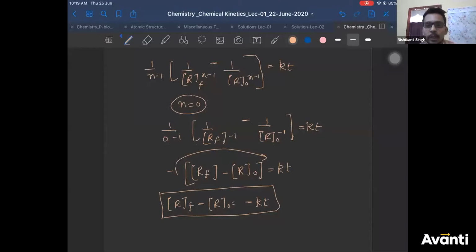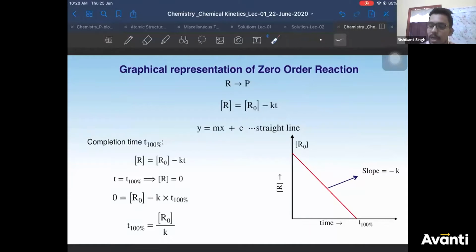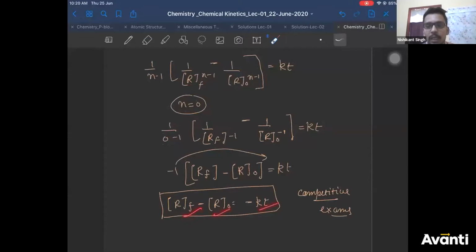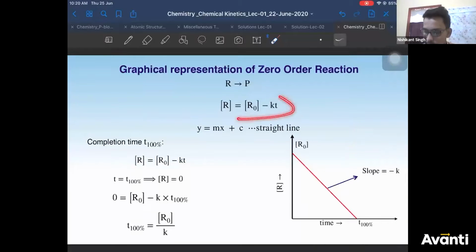If you know your nth order expression, you can write your zero order expression. You need not derive it by integration. This is good for your competitive exam. You don't have to derive it again and again. Correct? This is the same as what we are deriving. R final is R initial minus kt. This is what you have derived here also.